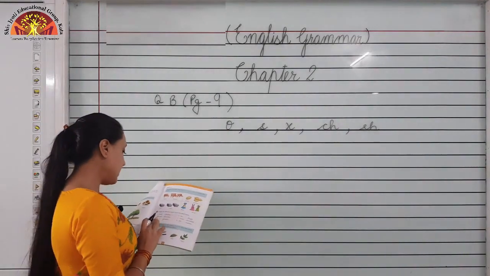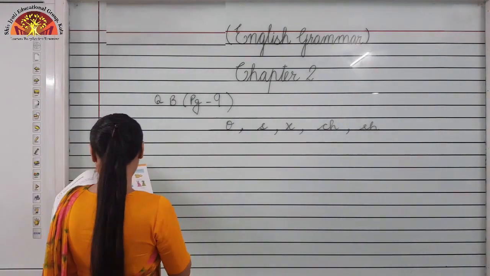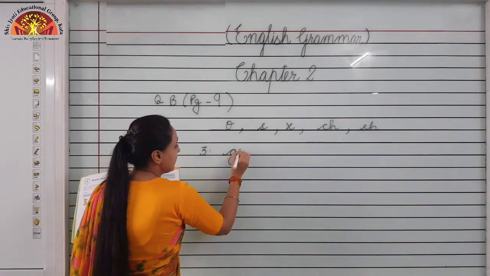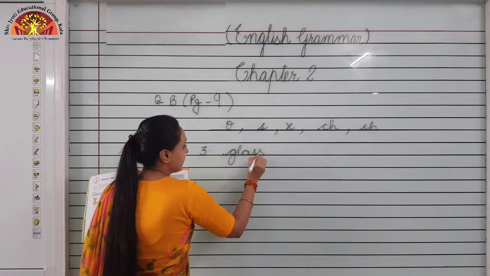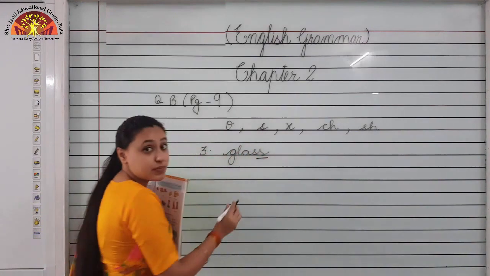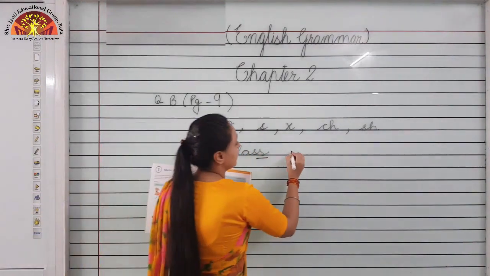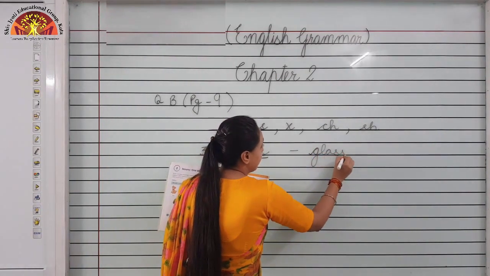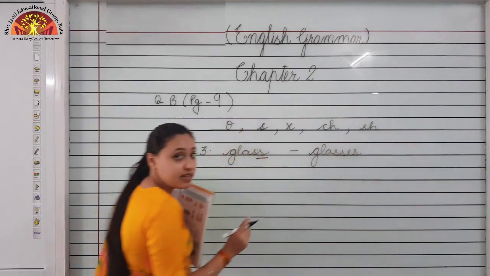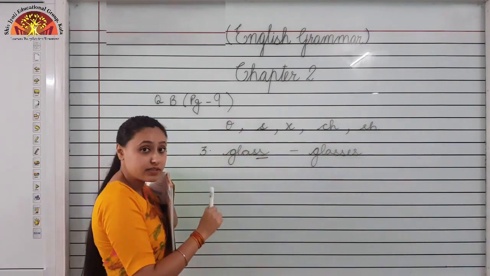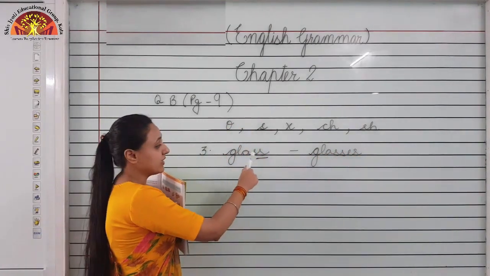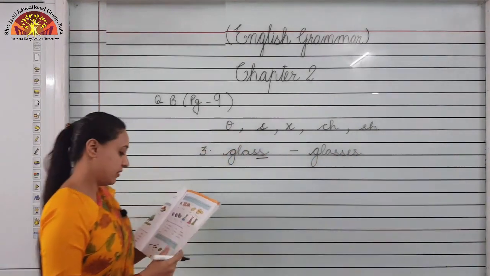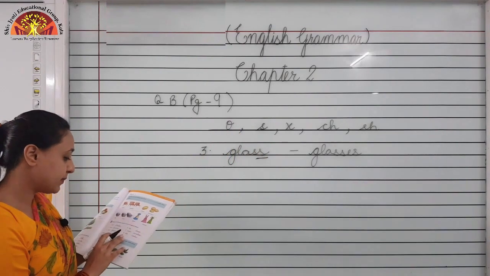Now we will see question B. Number 3. Glass. G-L-A-S-S, glass. Glass ends with letter S. So it will become glasses by adding es. Okay? Because we have learnt that whenever a noun ends with letter S, we add es to make them plural. We will see one more example.